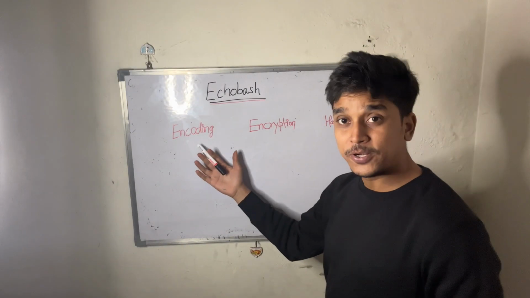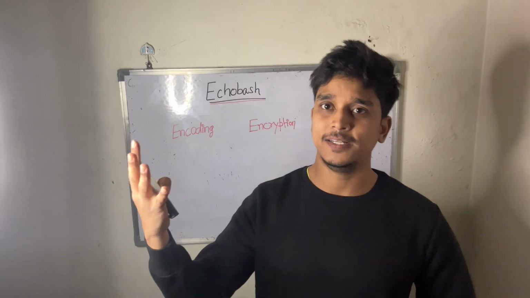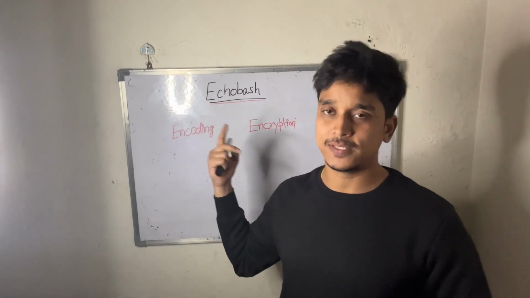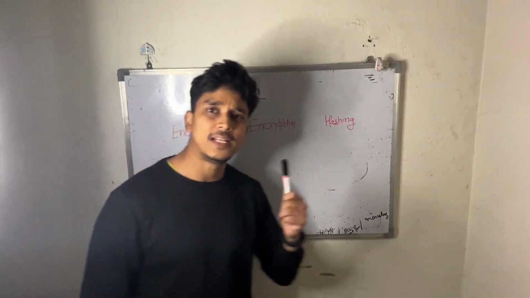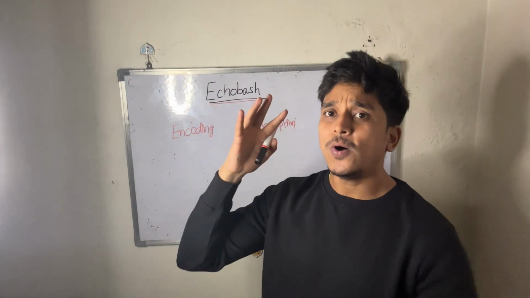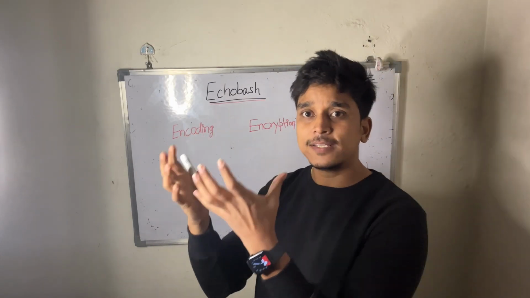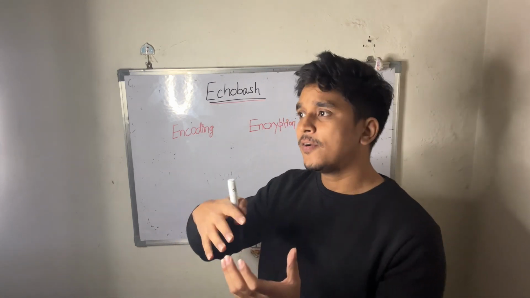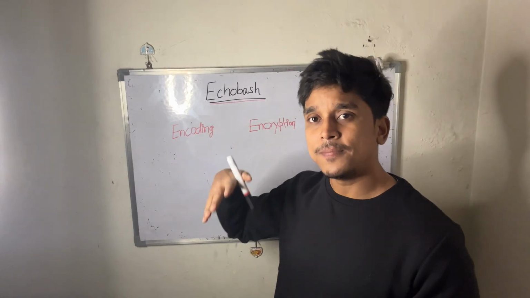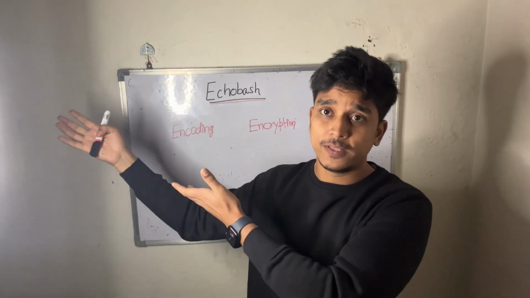First things first, we will be talking about encoding. What is encoding and why was it designed? What's its use case? Why did it come into existence in the first place? Encoding is basically used for data transmission and storage. All encoding does is take a string or plain text and transform it into some other format so that it can be safely propagated over the network.